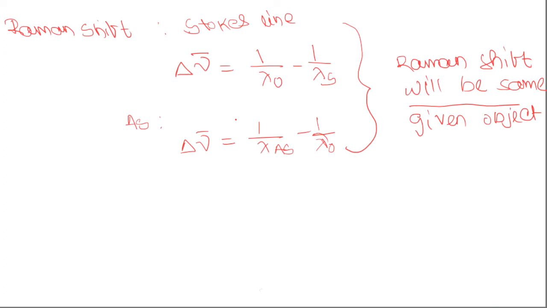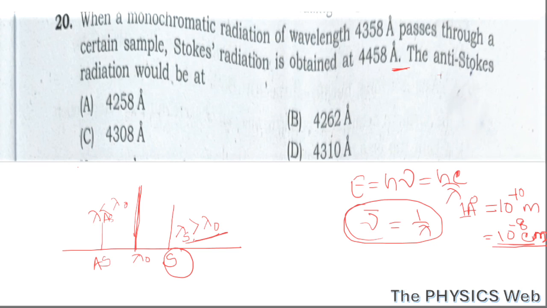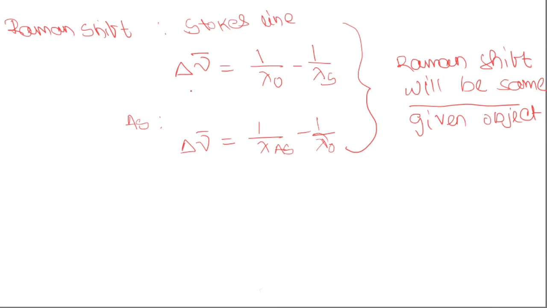So here in the question, a monochromatic radiation of this wavelength is incident on a fixed sample. The Stokes radiation line is at this wavelength. We have to find the wavelength for the anti-Stokes line. So according to our discussion, this shift will remain the same.